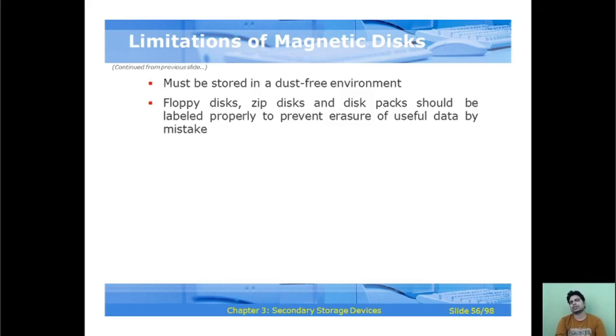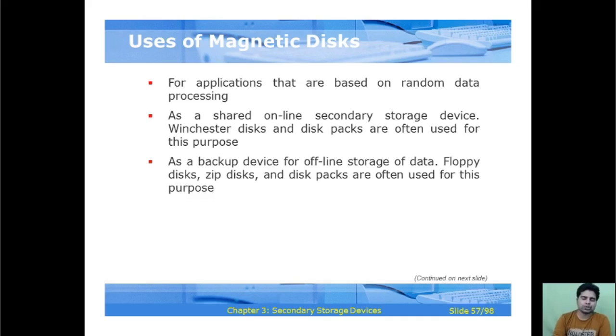So these are some limitations of the magnetic disk. You all are aware of the usage of the magnetic disk, where you can use it for applications based on random data processing, as an online secondary storage device. Winchester disk and disk packs are often used for this purpose, and as a backup device for offline storage of data, floppy disk, zip disk, and zip packs are often used for this purpose also.